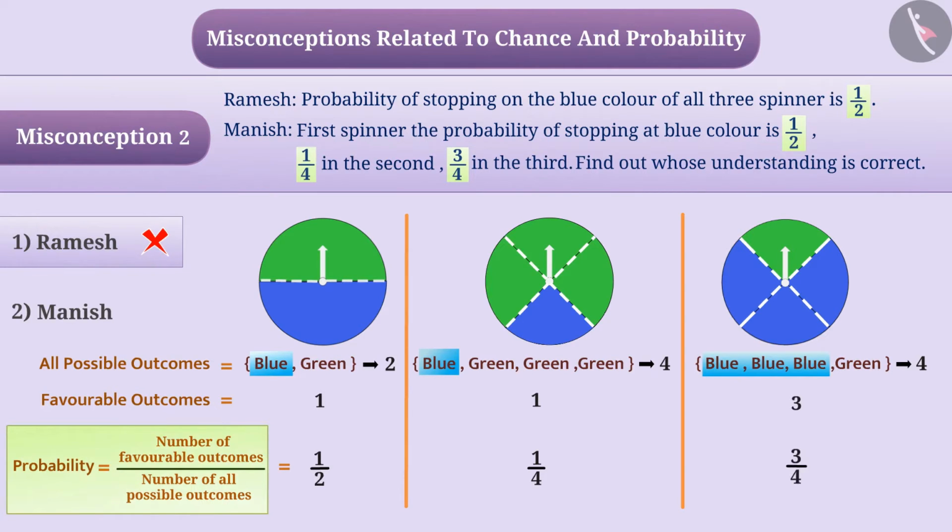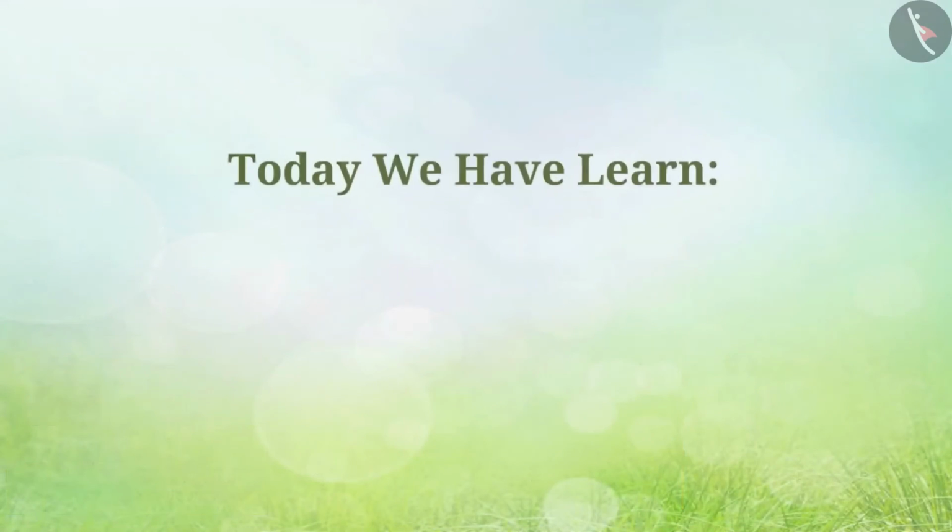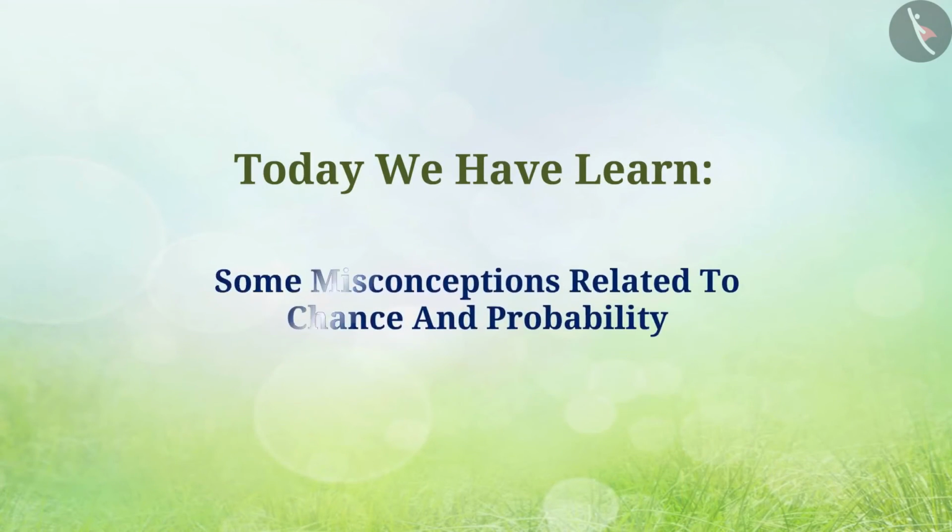In this way, the probability of getting blue color in first spinner is 1 by 2, in second spinner is 1 by 4, and in third spinner is 3 by 4. That is, option 2 is correct answer. Keep in mind that in such situations, probability does not depend on the number of colors but on the number of equal parts. So today we have learned some misconceptions related to chance and probability.